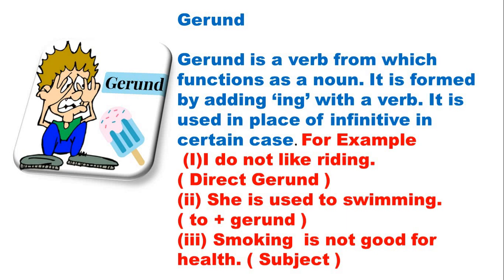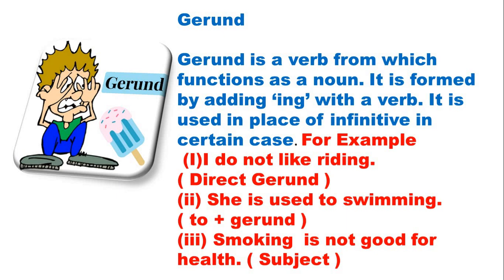Now come to the next one, that is gerund. Now what is gerund? Gerund is a verb form which functions as a noun. It is formed by adding ing to a verb. It is used in place of infinitive in certain cases. For example, I do not like riding. She is used to swimming. Smoking is not good for health.